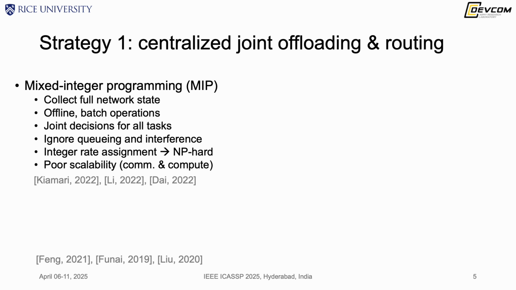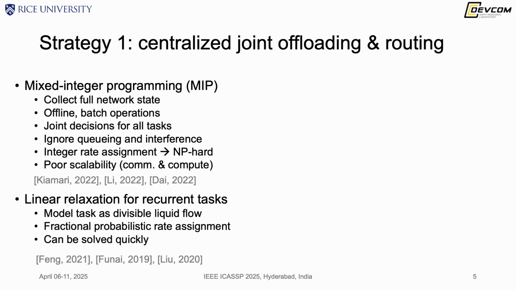Now let's look at the offloading case. Here, a centralized solution is actually quite common. It's often formulated as mixed integer programming, where a centralized scheduler will first collect the full network state, then compute the solutions offline and make decisions simultaneously for all the tasks. But because of the integer constraint on the decision variables, this problem is often NP-hard, meaning that its computational complexity scales exponentially with the size of the problem.